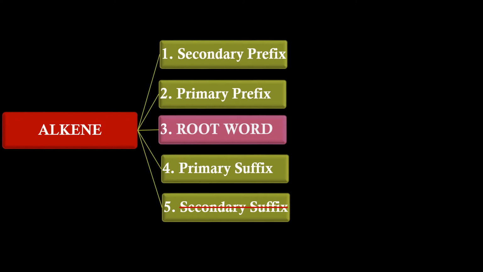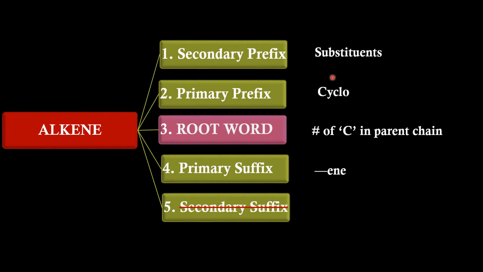IUPAC nomenclature of alkene contains the first four units except the secondary suffix. The definitions of these remain almost the same. Secondary prefix indicates the substituents in the molecule. Primary prefix indicates whether they are cyclic or acyclic in nature. Root word indicates the number of carbon atoms in the parent chain. Primary suffix is "-ene" in this case, which indicates the double bond.